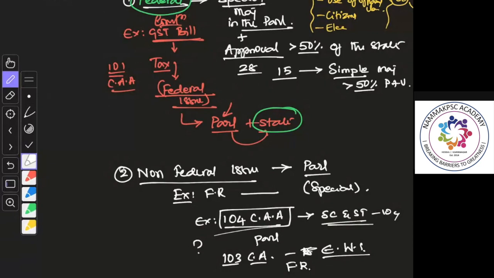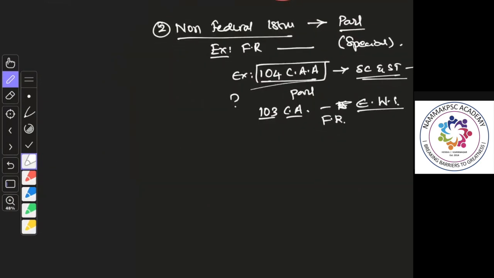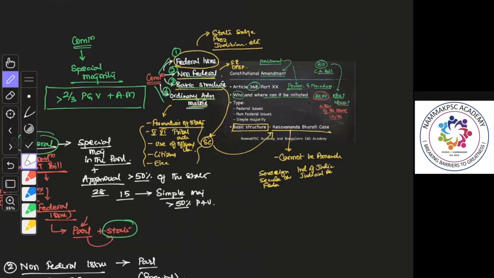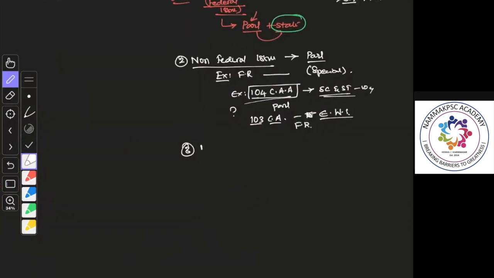So the second one, parliament plus state, happens only when there are federal issues involved. Okay. Then the third one is the basic structure.